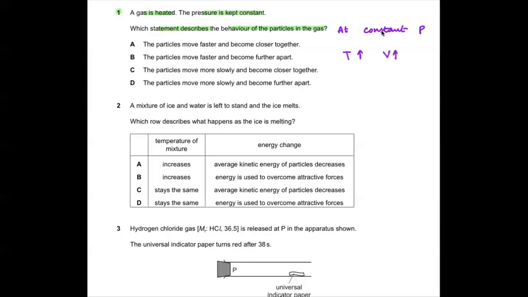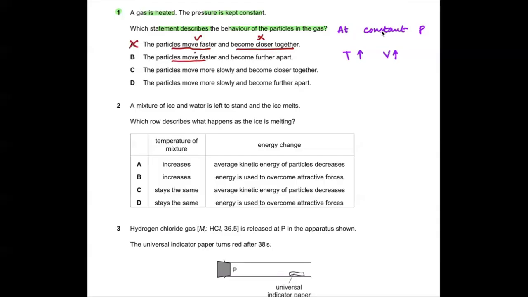which makes an increase in its volume. The best way of doing the question is, do remember for the MCQs, always go for the wrong one first. The particles move faster, that is correct, but become closer together? No, it's not. When you heat it, they don't come closer to each other. So A is wrong.